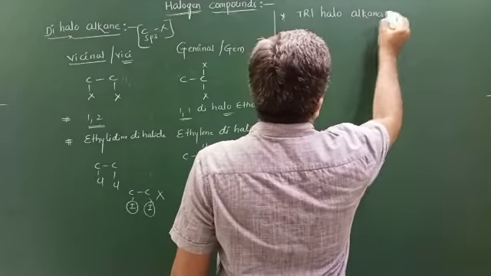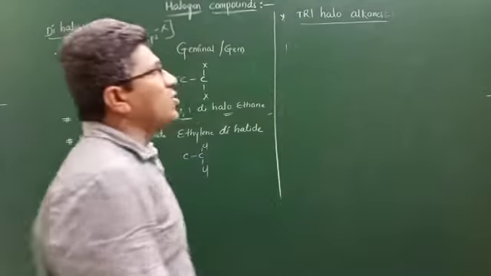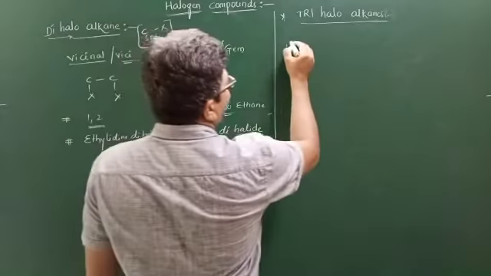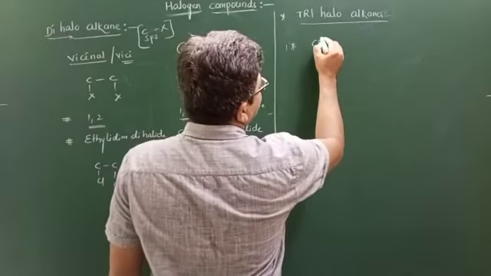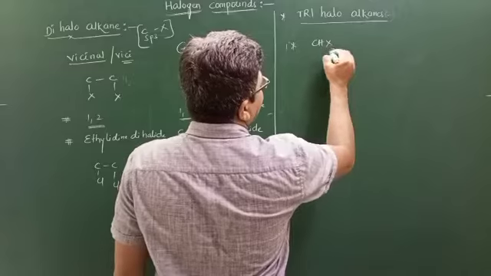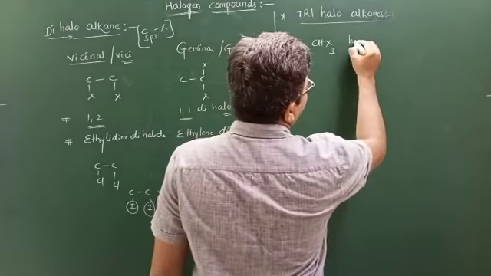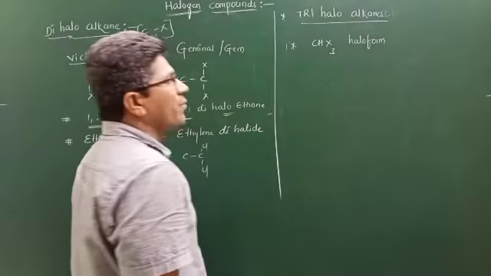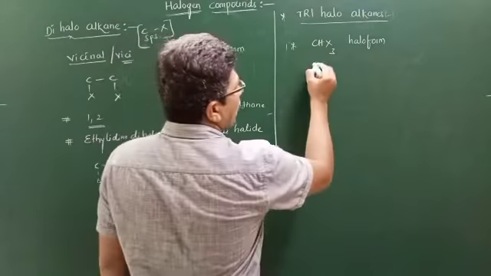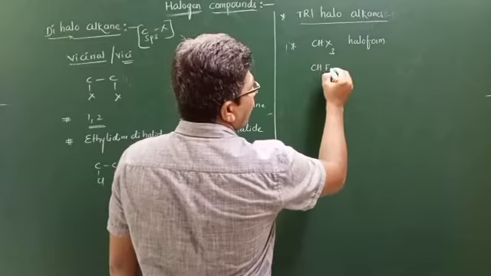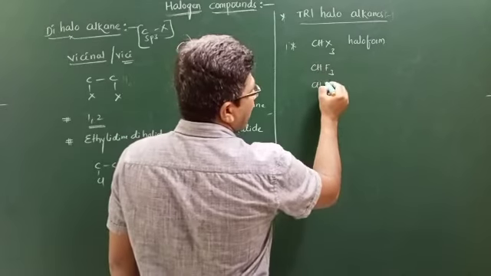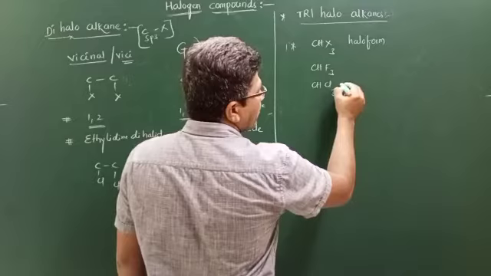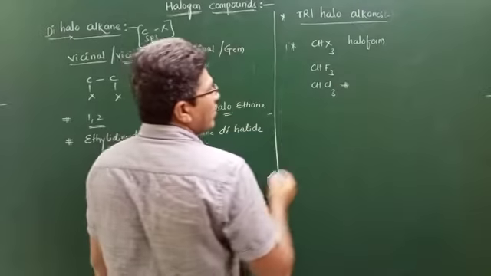Trihaloalkanes. Tri means how many halogens? 3 halogens. A very familiar example is CHX3. This name is called, what is that? Haloform. Haloform. Next, if it is fluorine, CHF3, fluoroform. CHCl3, chloroform. This is a very familiar one.